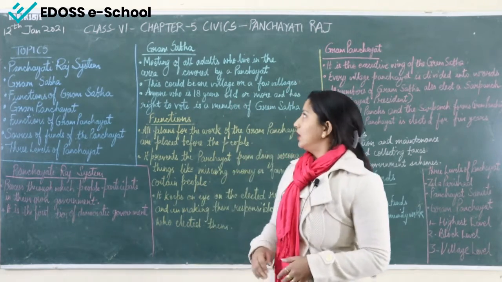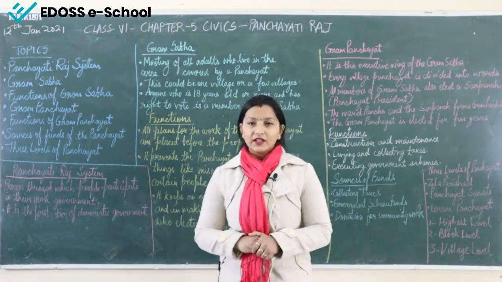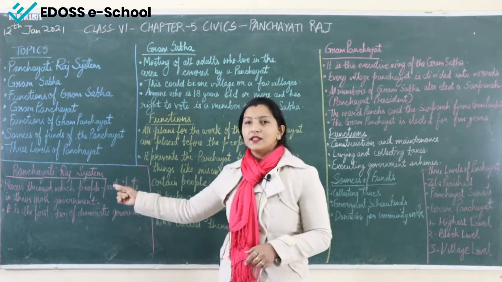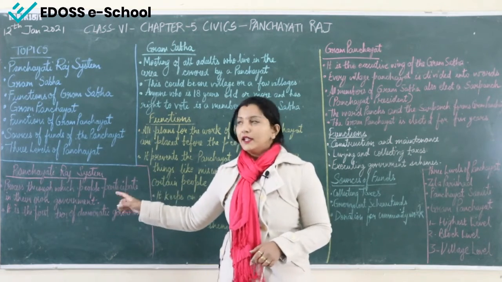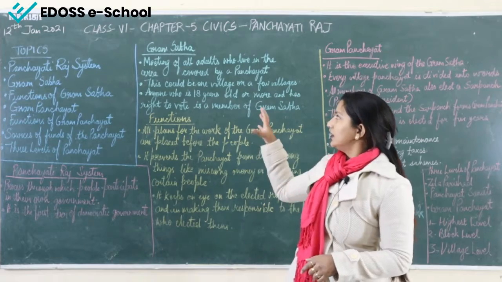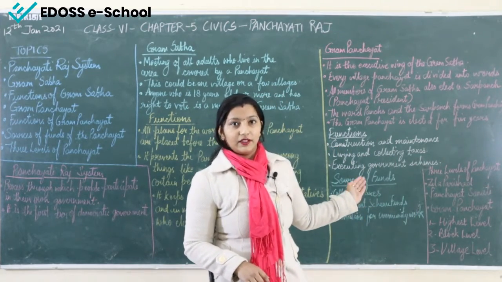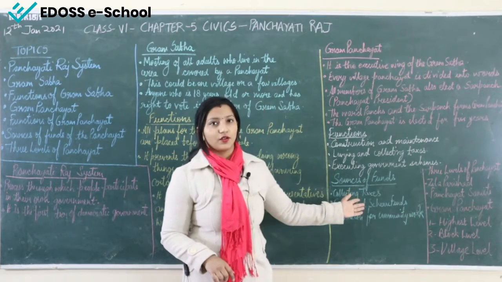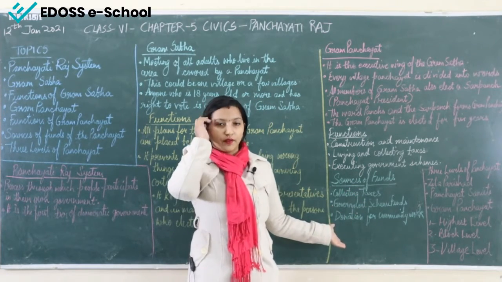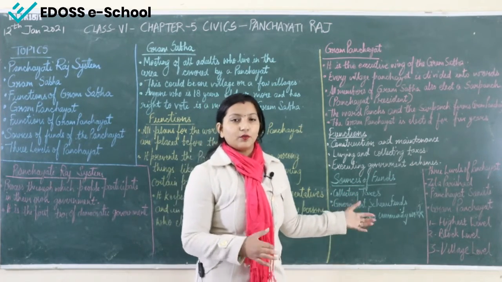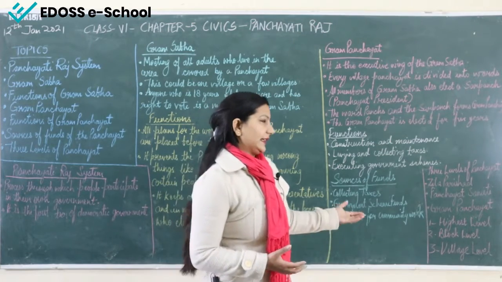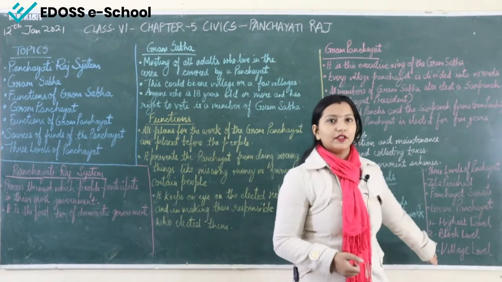So this is all about our Panchayati Raj system and how it works. It works under different levels: Gram Sabha and Gram Panchayat, and their functions we have already discussed. We also discussed the sources of funds, where they get the money from so that they can work for the village people, and then the levels of the Panchayat.